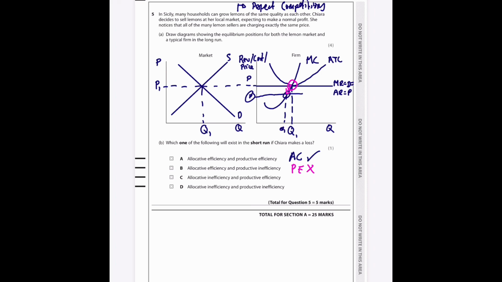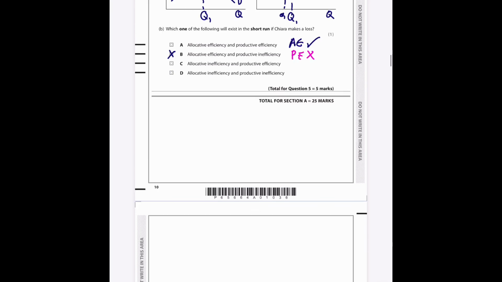Now, all of that leads me to the answer that if she's making a loss, there's allocative efficiency and productive inefficiency. So the answer is B. Allocative efficiency, yes, and productive efficiency, no, not yes. And there we go, that's done.